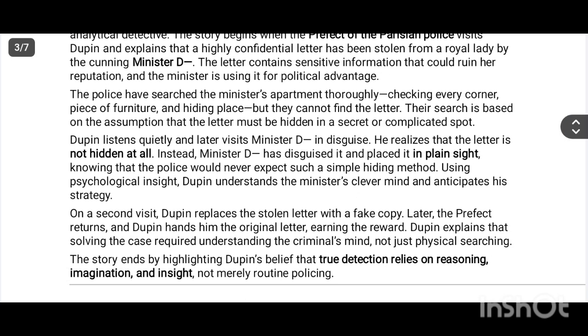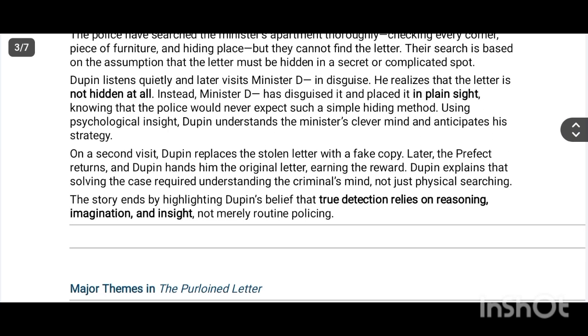The police have searched the minister's apartment, thoroughly checking every corner, piece of furniture, and hiding place, but they cannot find the letter. Their search is based on the assumption that the letter must be hidden in a secret or complicated spot. Dupin listens quietly and later visits Minister D in disguise. He realizes that the letter is not hidden at all. Instead, Minister D has disguised it and placed it in plain sight, knowing that the police would never expect such a simple hiding method.